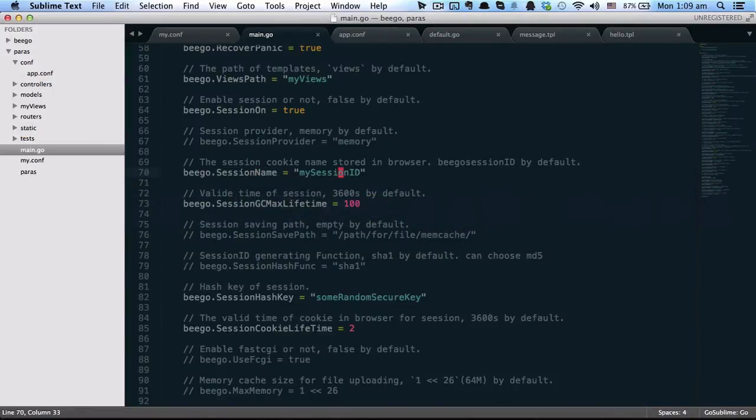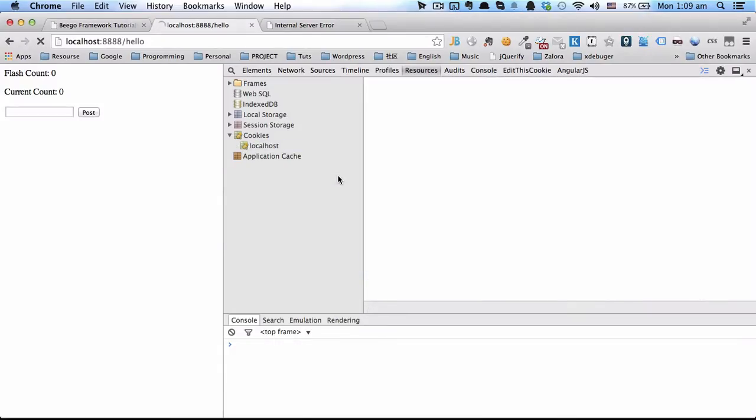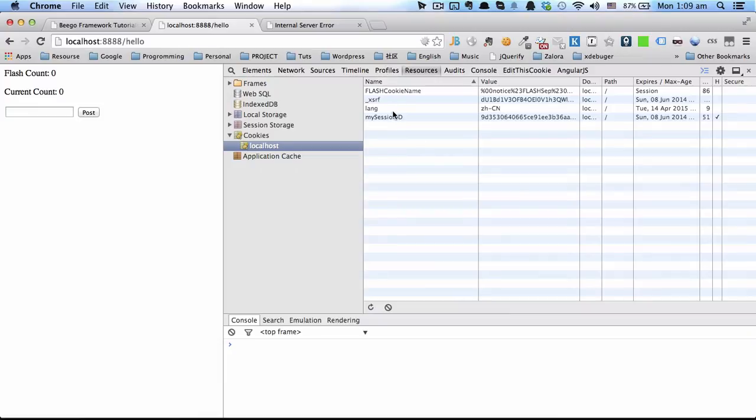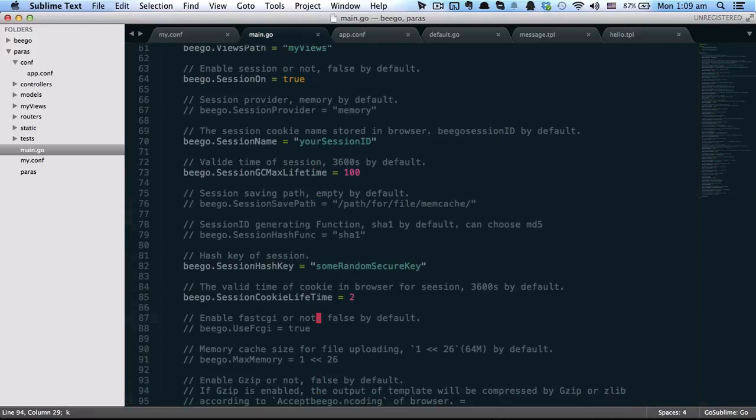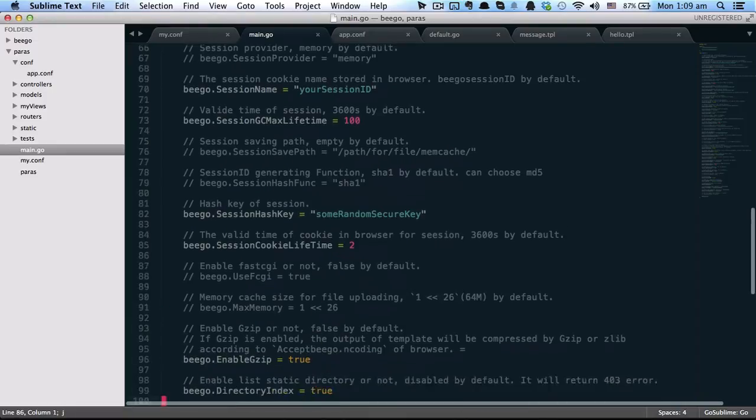I defined it here. I can change it to your session ID. It's loading. Okay, it became your session ID. So you can define your session ID, and so let's go to the next configuration.